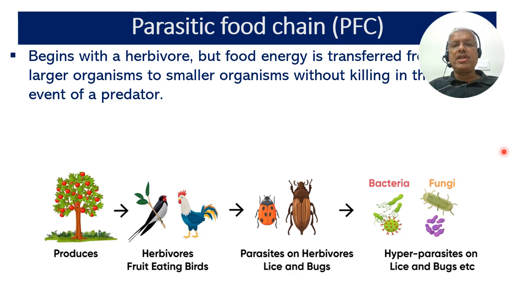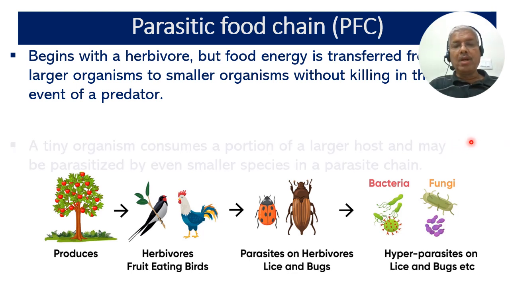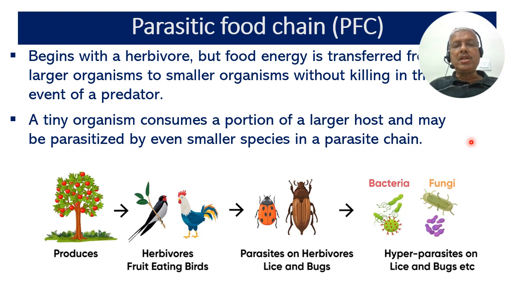In a parasitic food chain, it begins with a herbivore, but food energy is transferred from larger creatures to smaller organisms without killing, unlike in the case of a predator. A tiny creature consumes a portion of a larger host and may be parasitized by even smaller species in a parasitic food chain.